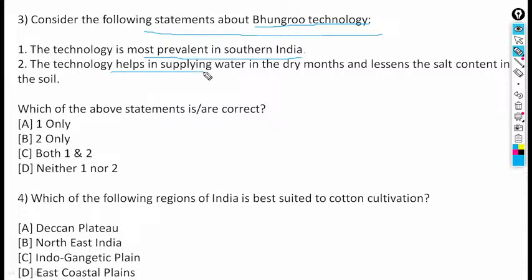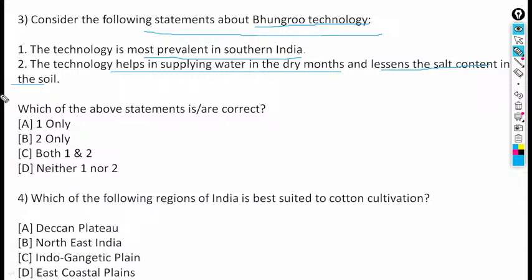The technology helps in supplying water in dry months and lessens the salt content in the soil.